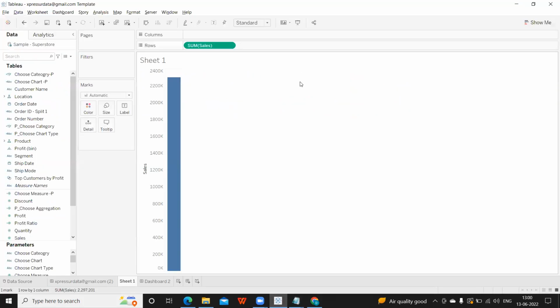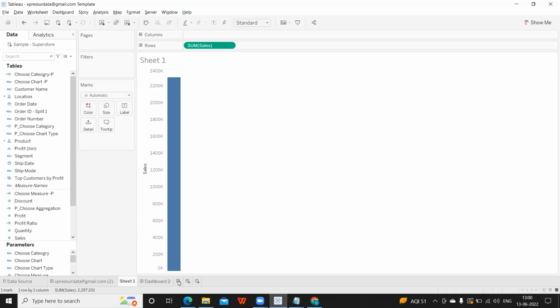5 important parts of a worksheet. So if you see here, there are 3 things here. One is worksheet, one is dashboard, and another one is story point. These are the three important units or parts of a Tableau workbook. Now, if you see here, this is one workbook for me. In that workbook, I have the option to create a worksheet, a dashboard, or a story point. Based on our necessity and requirement, we will create one among these.